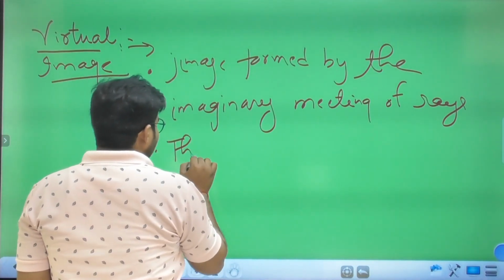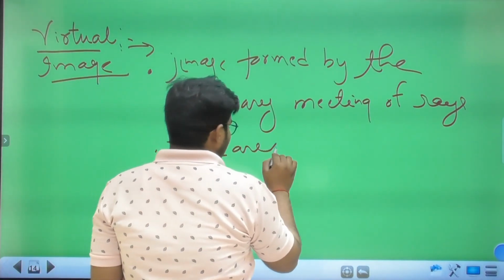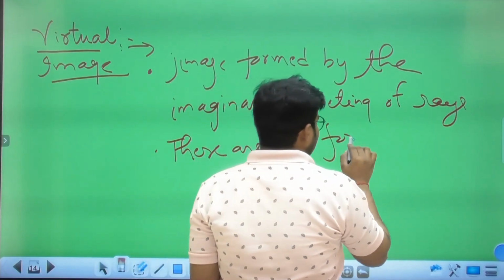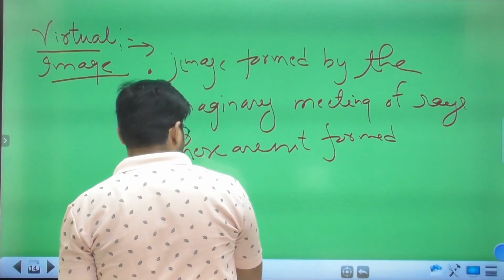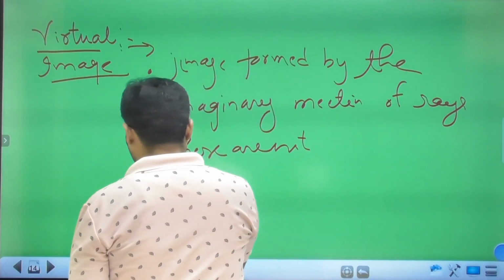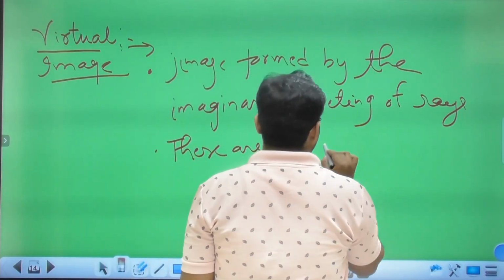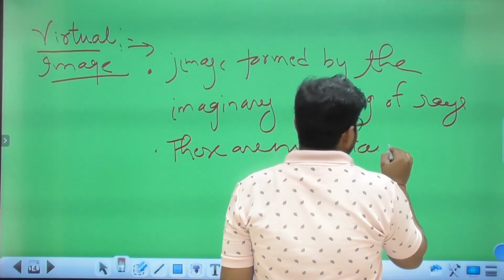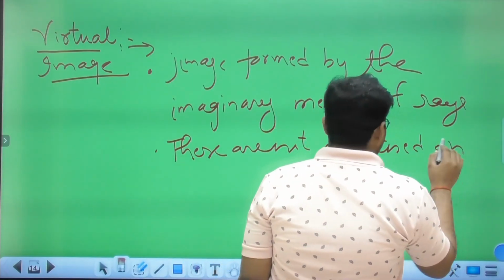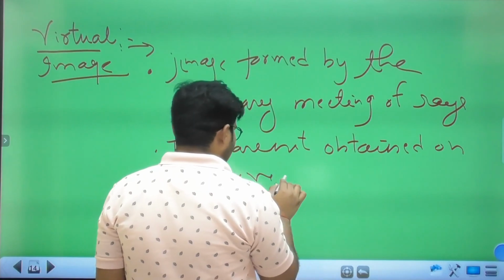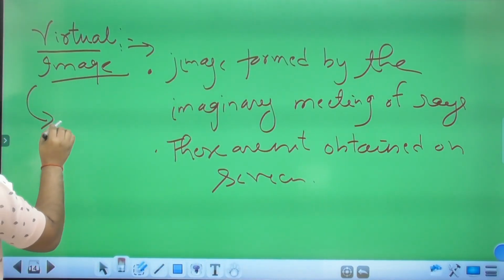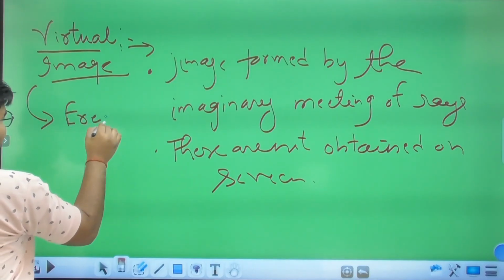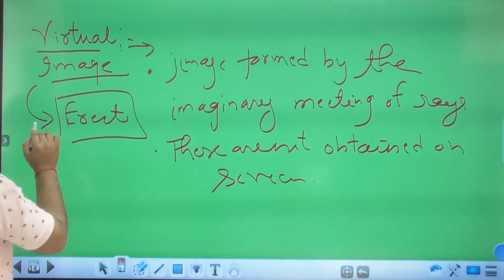These are not obtained on a screen. Clear? And the virtual image is always erect. The nature of a virtual image is always erect.